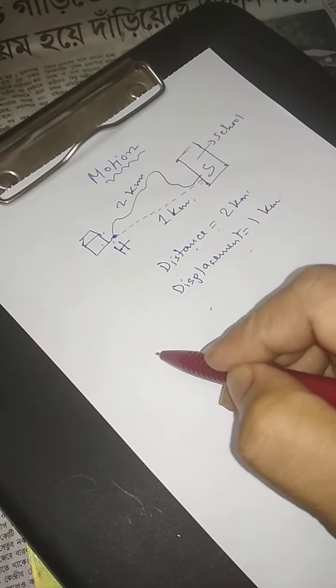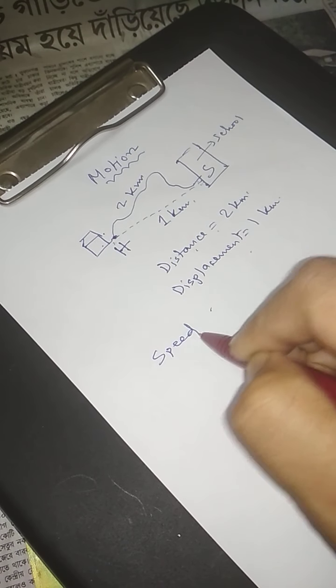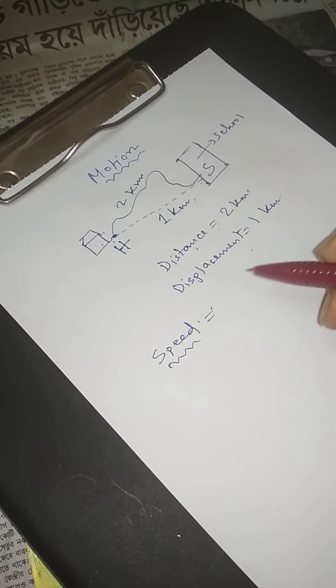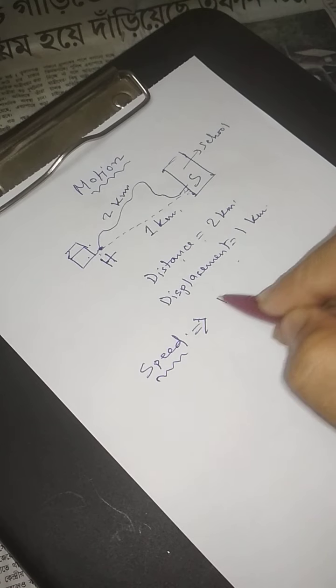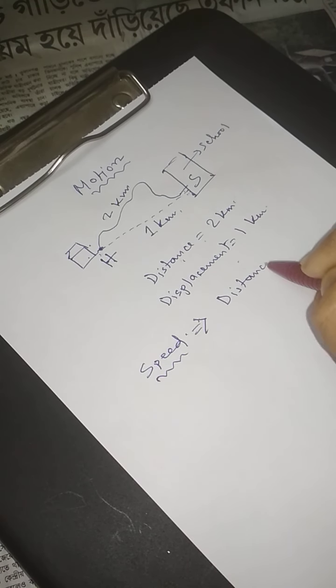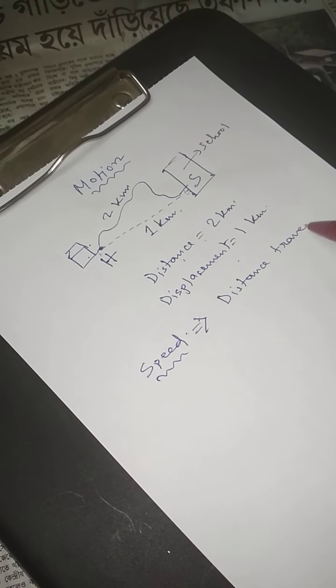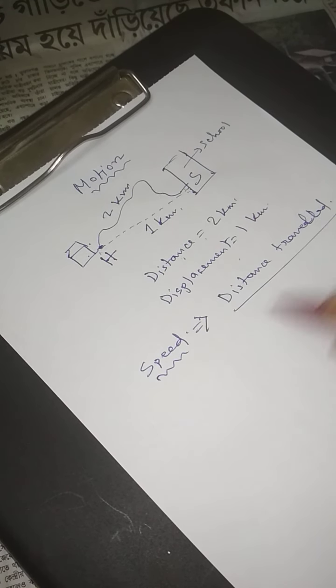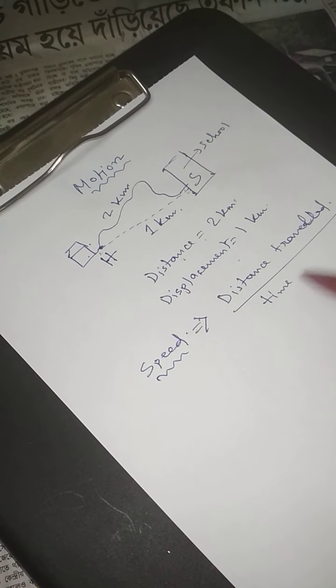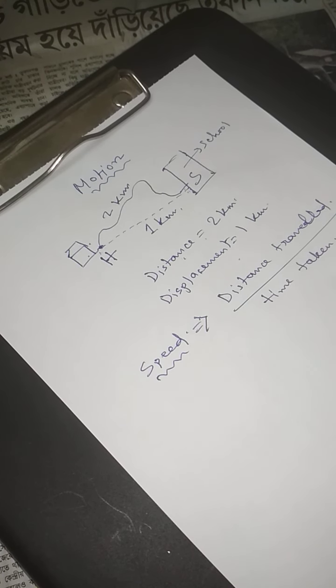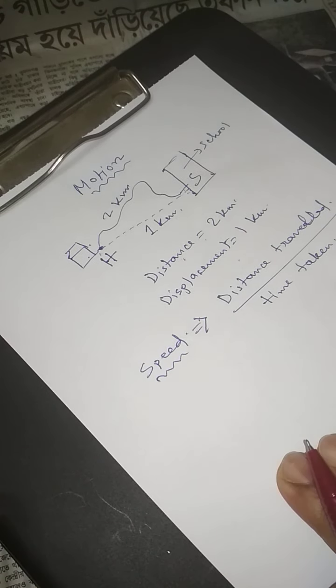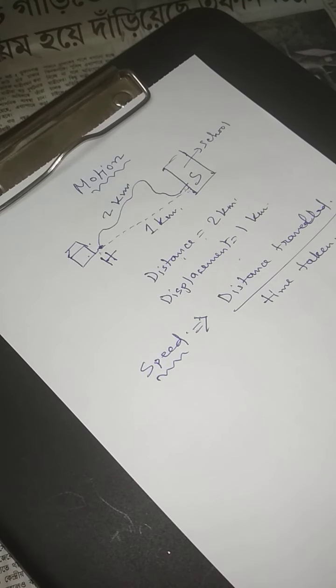Now let us say speed. Speed is known to us. This is nothing but distance traveled by time taken.